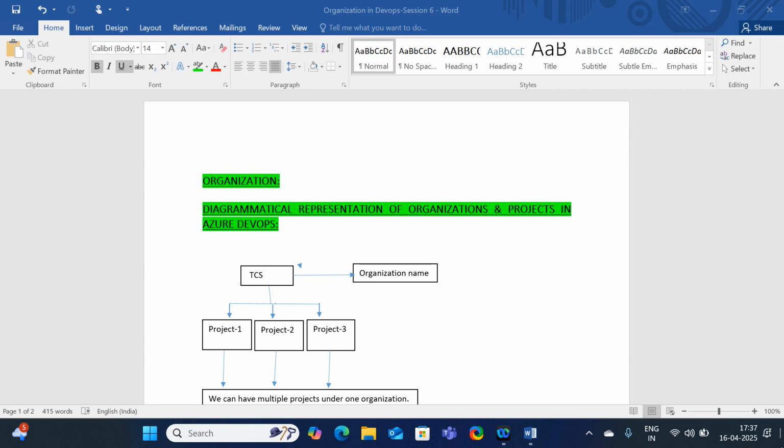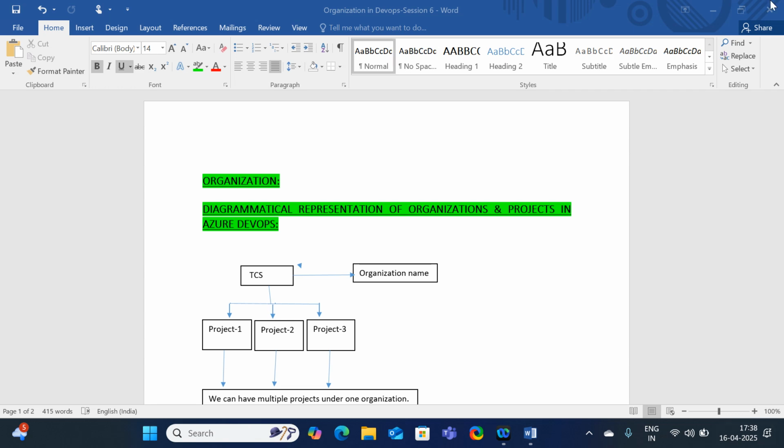And if I have the client SBI, is there only one project? No, there are n number of things in the SBI client. It is going to develop a net banking application, a credit card related application, a banking application, a UPI application. There are a lot of projects inside SBI, and all those projects are supported by TCS, assume TCS. So in this way the hierarchy is going on: organization to the client, and in the client we have multiple projects.